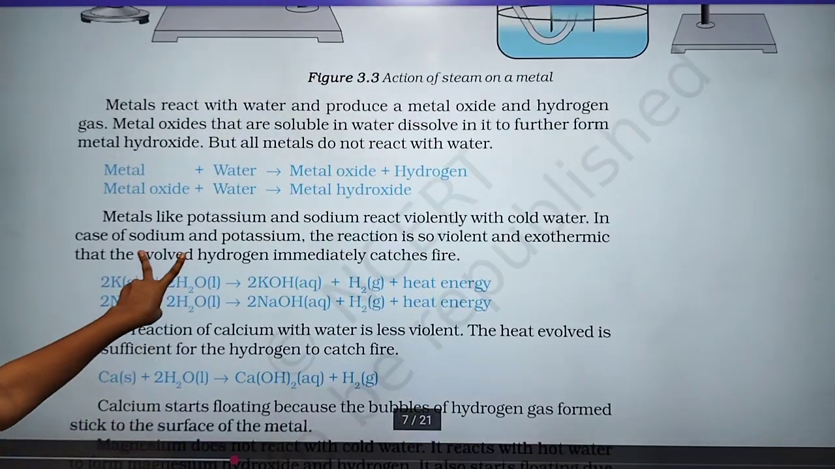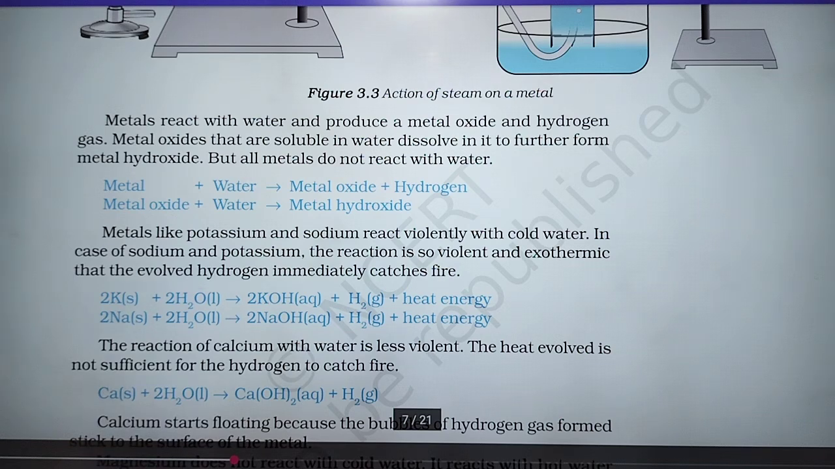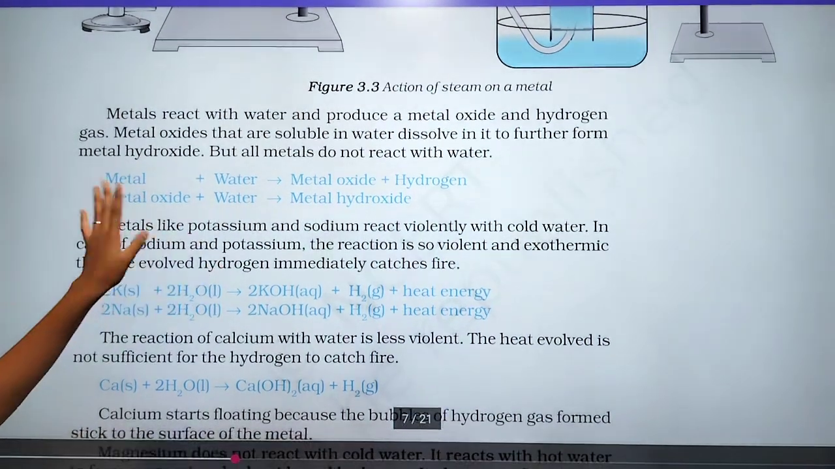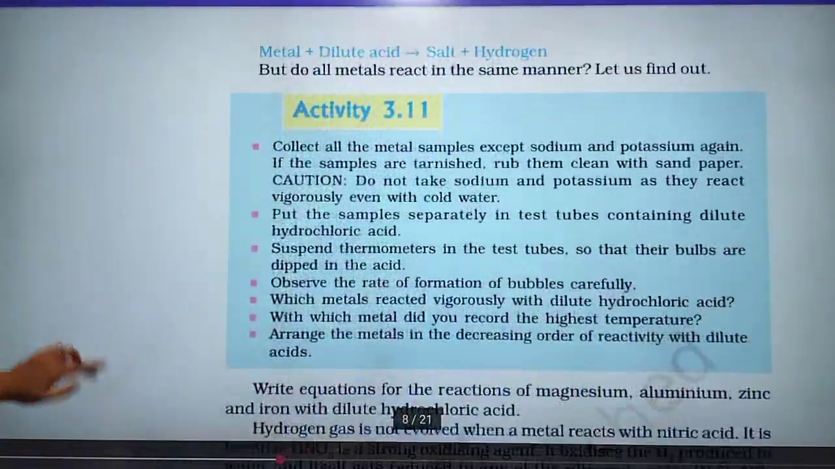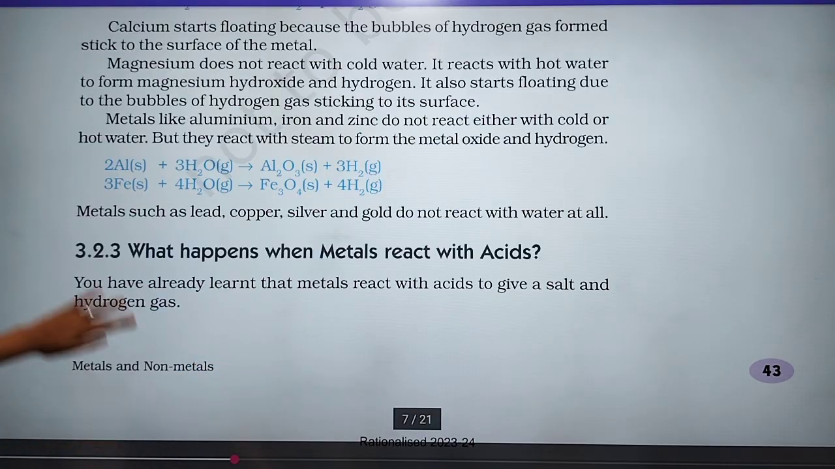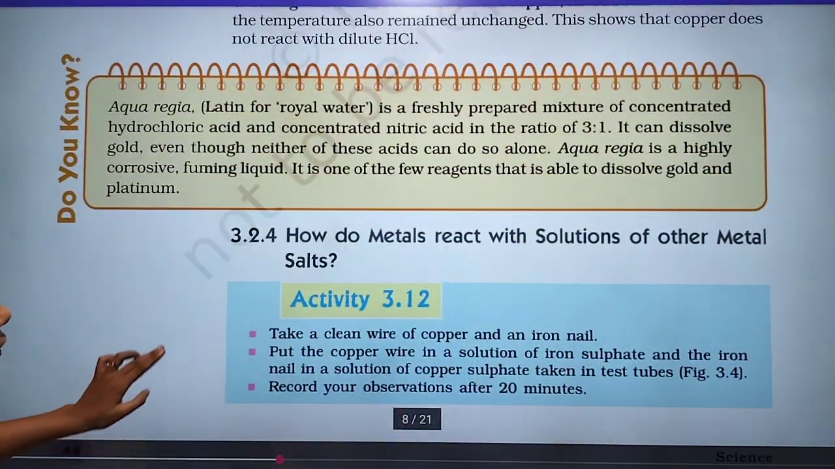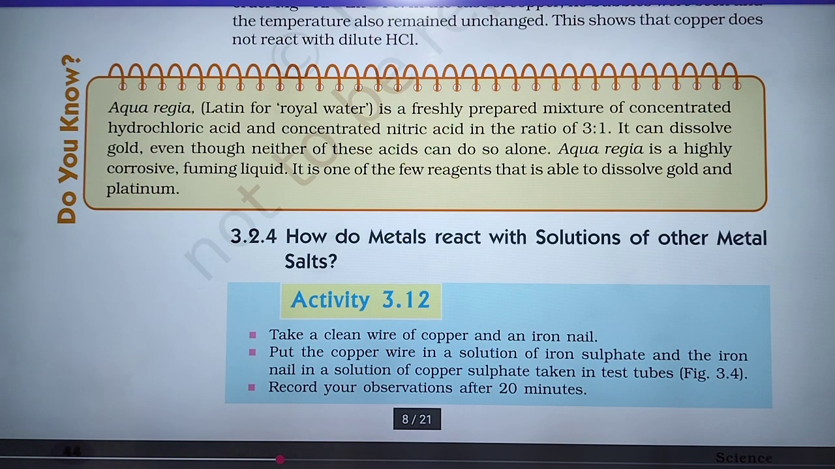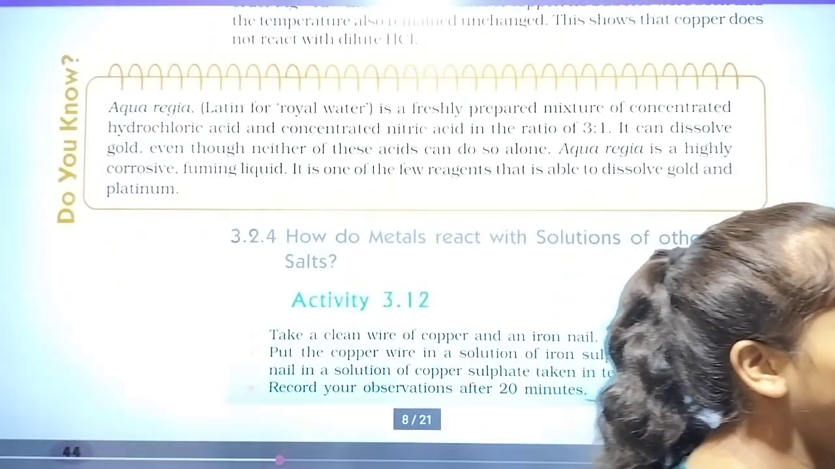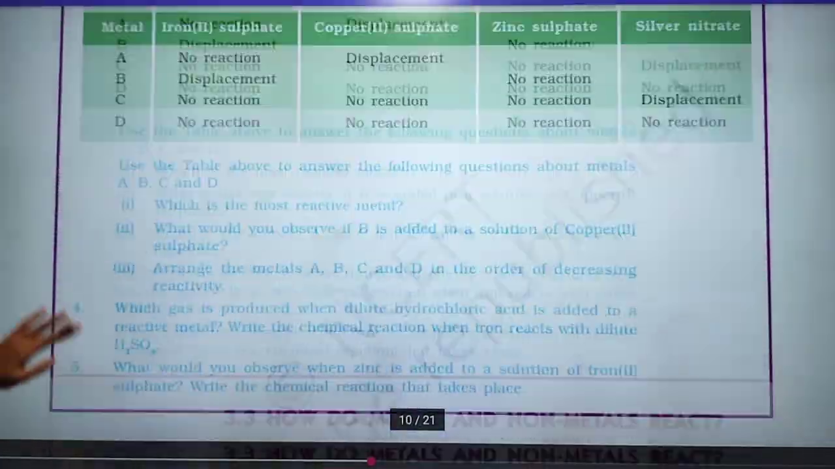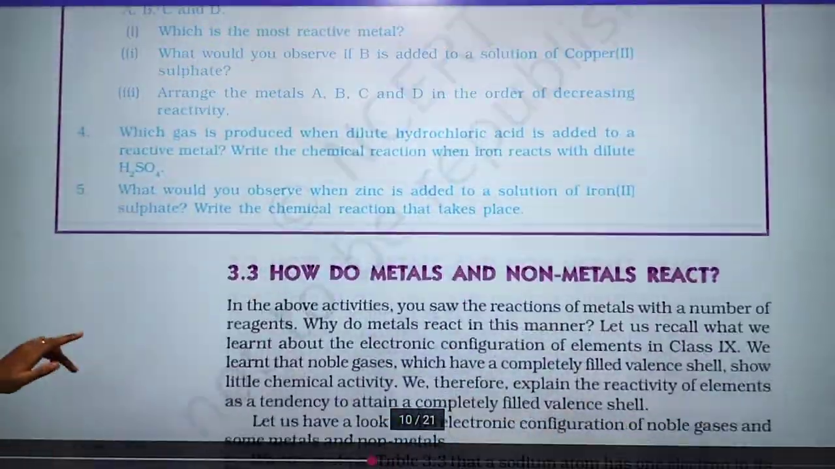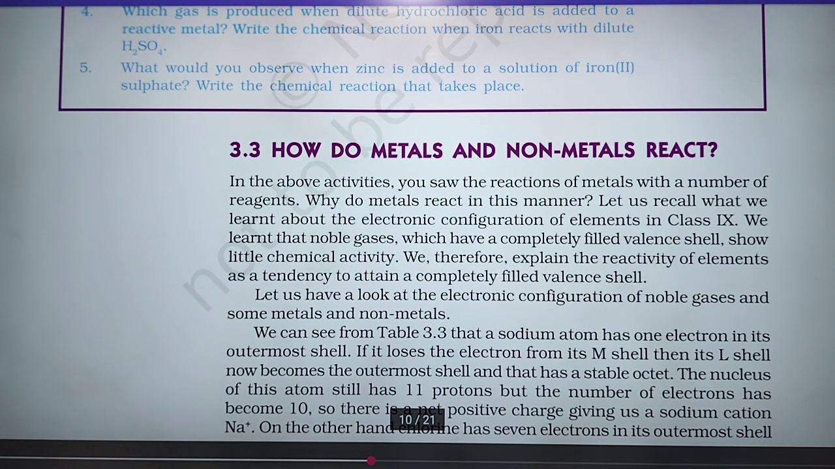There are two examples here: in the case of sodium and potassium, the reactions are so violent and so exothermic that they cause the hydrogen to catch fire immediately. After that, what happens when metals react with acids, and how do metals react with solutions of other metal salts. These are the topics that we have, and the last one is the reactivity series. These are the topics that we have discussed in this video, and in the next video we will discuss how metals and non-metals react.